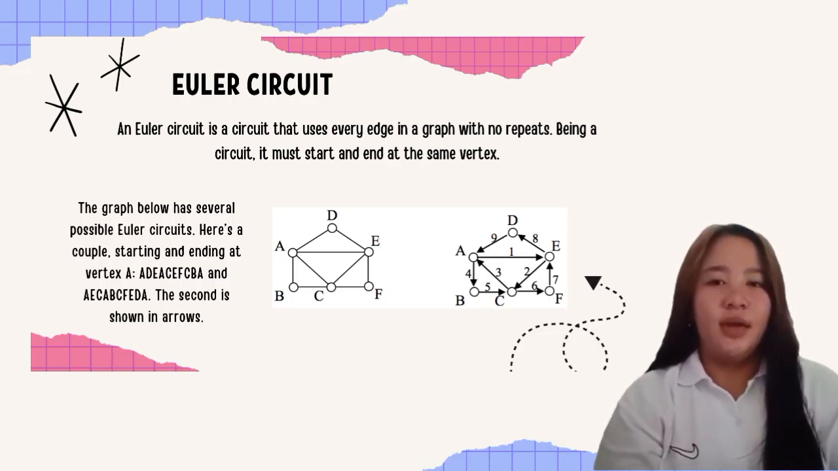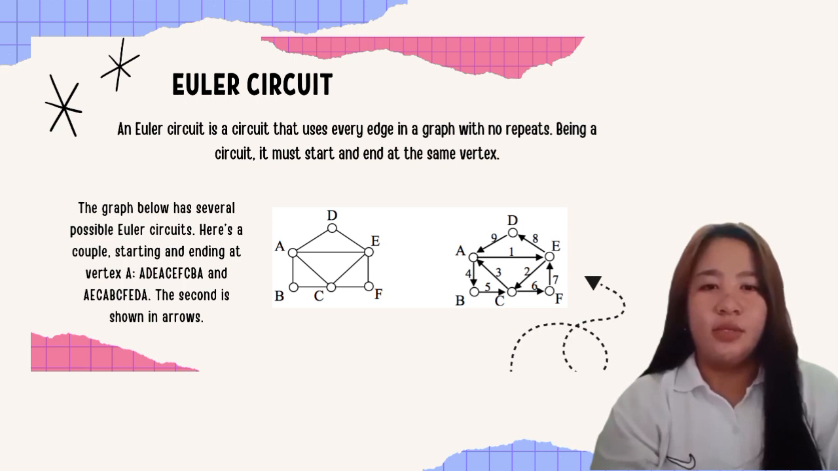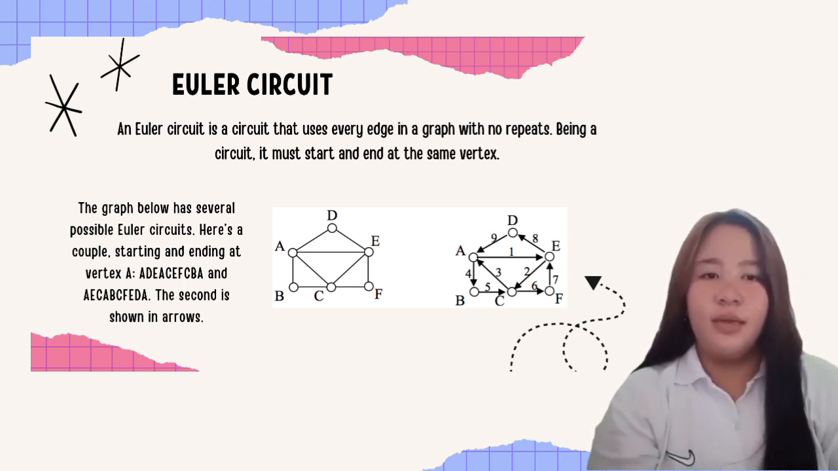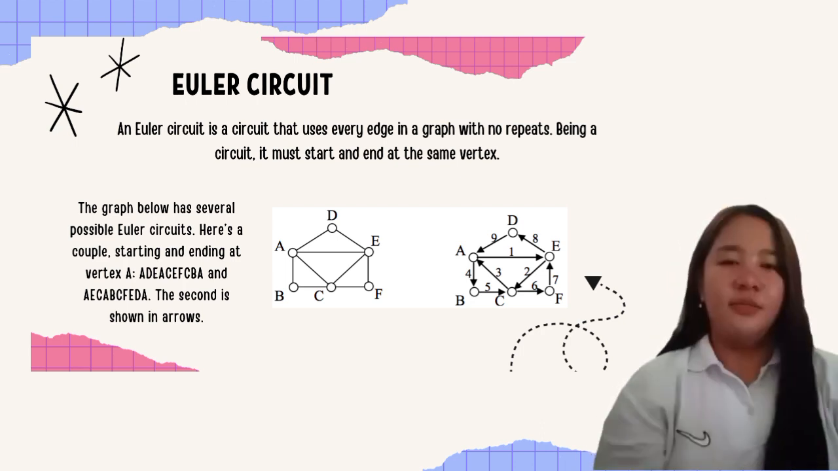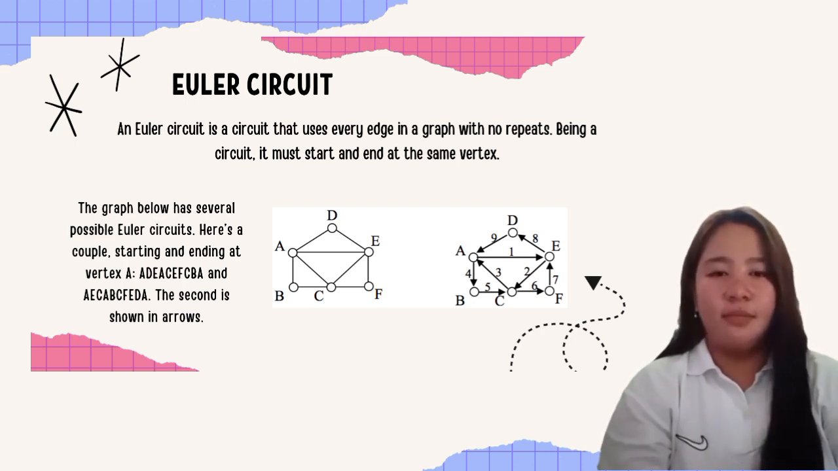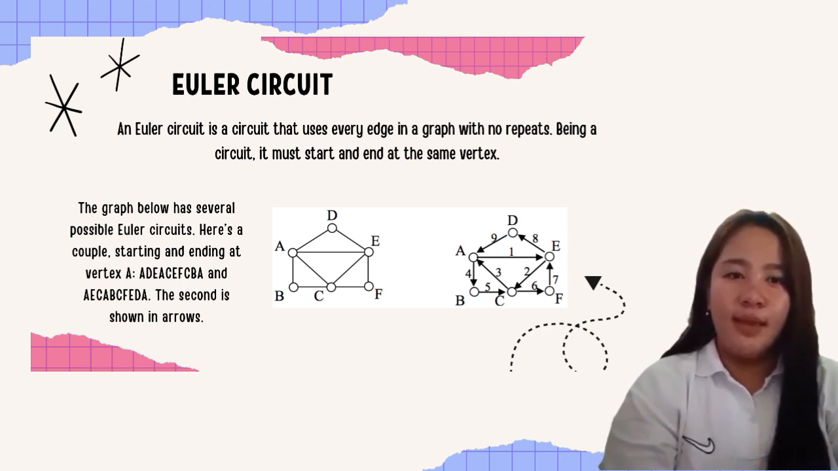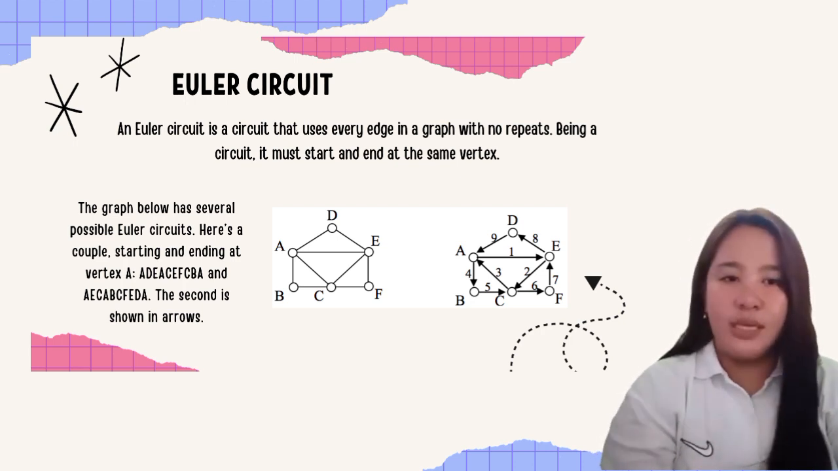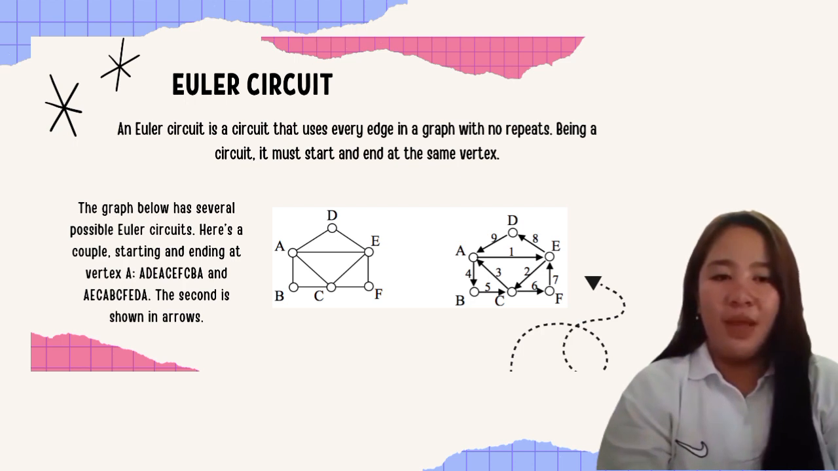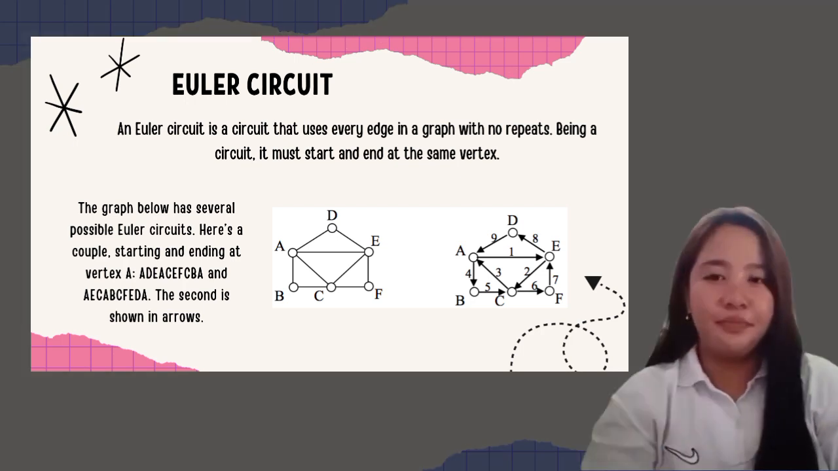Euler circuit. An Euler circuit is a circuit that uses every edge in a graph with no repeat. Being a circuit, it must start and end at the same vertex. In an Euler path, it does not start at the same vertex. An Euler path is, for example, A to E, from E to C, from C to A, from A to B, from B to C, from C to F, from F to E, from E to D, from D to A.